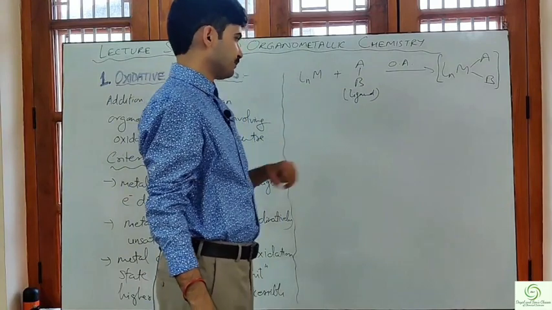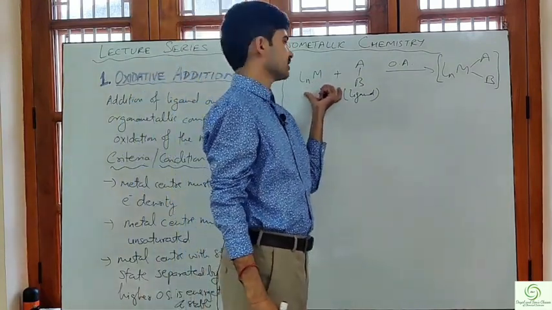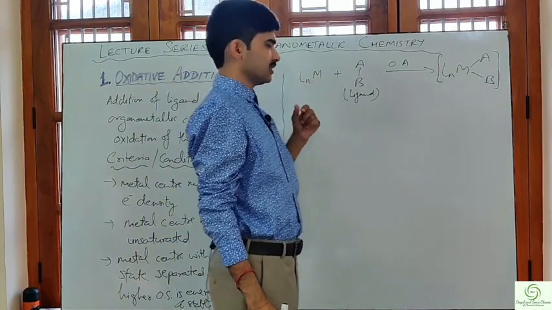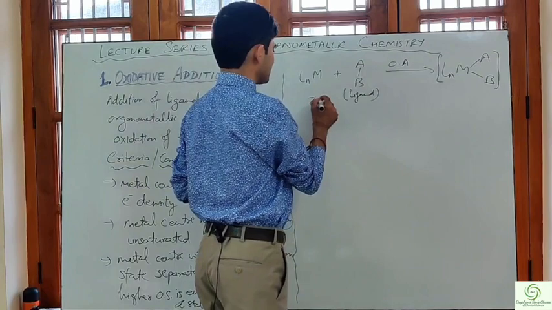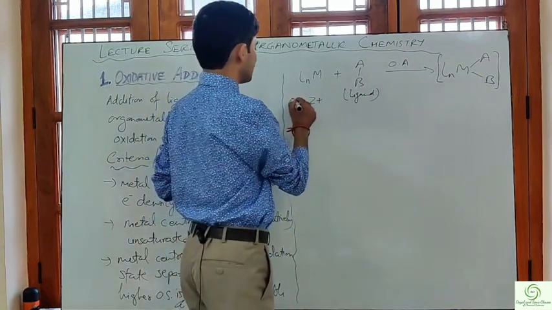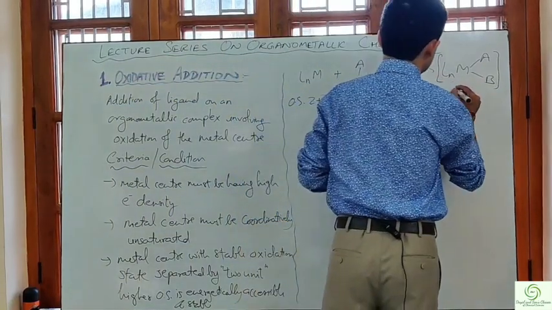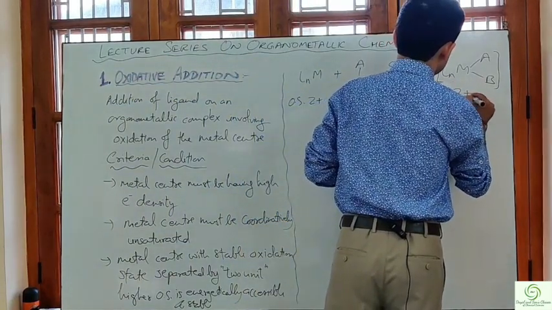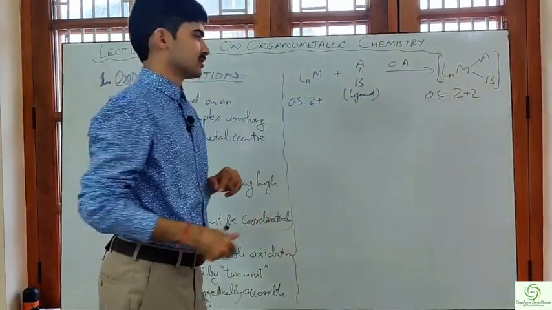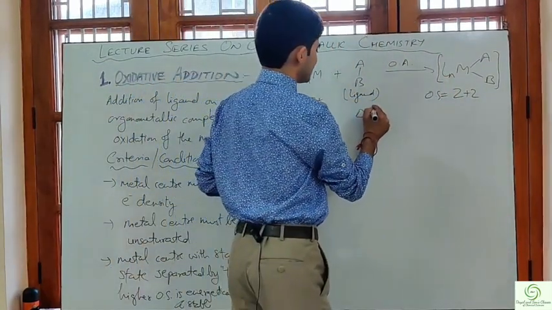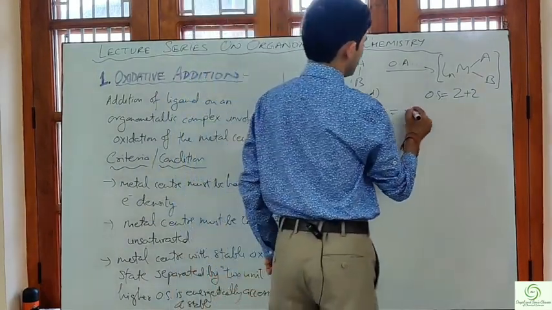If you calculate the formal charge on the metal center, let's say in the starting complex the oxidation state of the metal was Z+, then in the product the oxidation state will become Z+2. That is, the change in oxidation state, delta OS, is equal to +2.